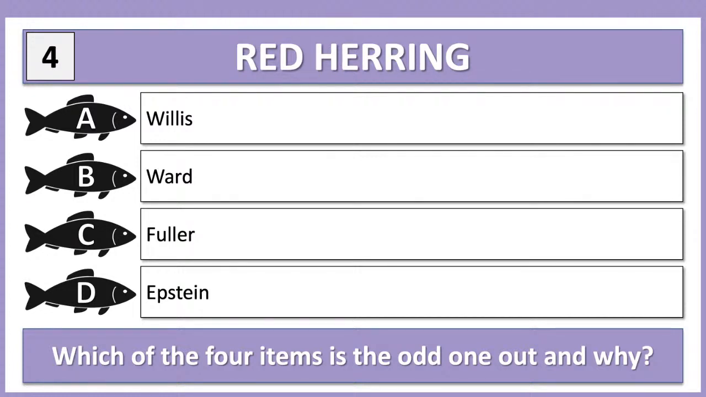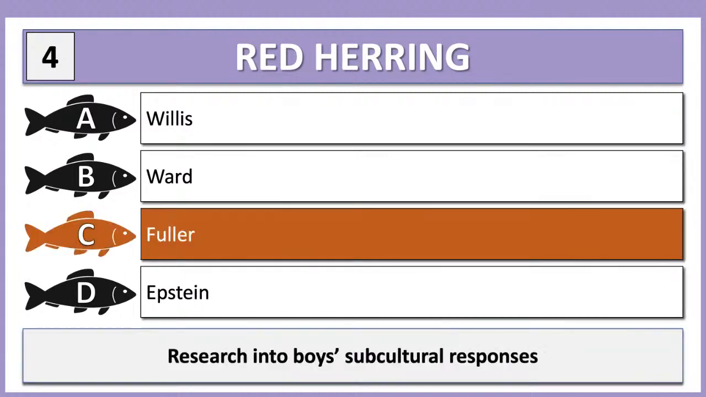Okay, any suggestions? I'm seeing A's, D's, B's. Any suggestions for why? Shall we have a look? It is Fuller, because all the others did research into boys' subcultural responses and Fuller looked at girls. But very good. Well done.